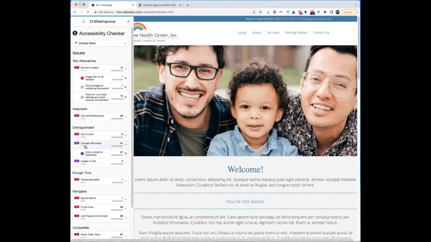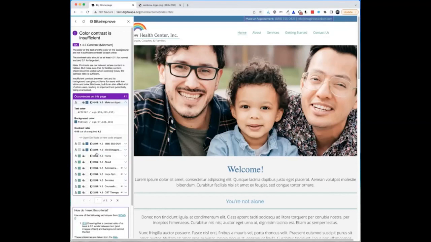But in the distinguishable section, there's a contrast heading, and it shows me it's a AA level requirement, and there are 41 issues where the contrast is insufficient. So I can open that panel to see which ones, to learn which colors don't have enough contrast, and it might be too small to see this on the screen, but it gives a little square of the color,